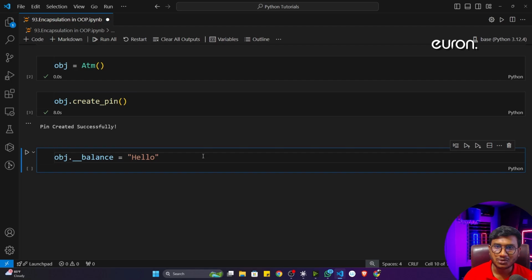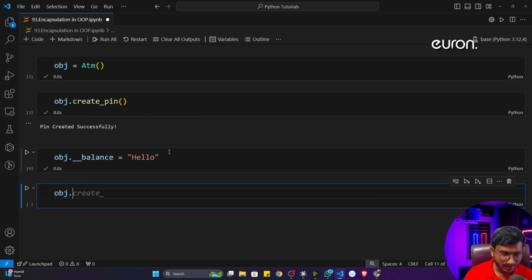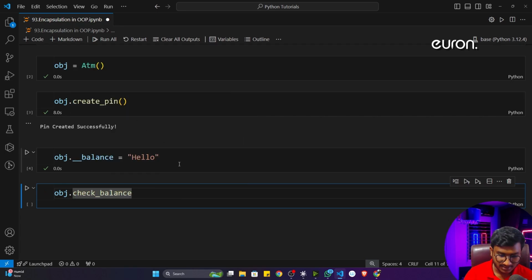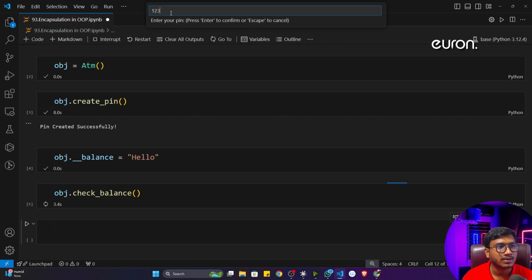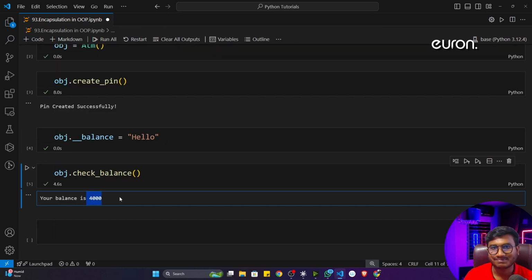Now see, if I execute the code, what will happen? It will work fine. Your junior programmer is again calling the object and checking the balance right now. He's trying to see whether my balance has become hello or not, because he set balance equal to hello. Now if he executes the code, he has to give the pin. Now see, balance is equal to 4000.